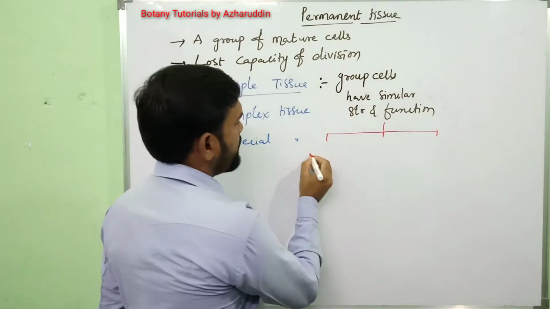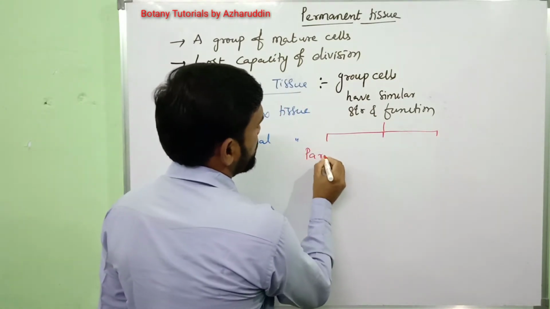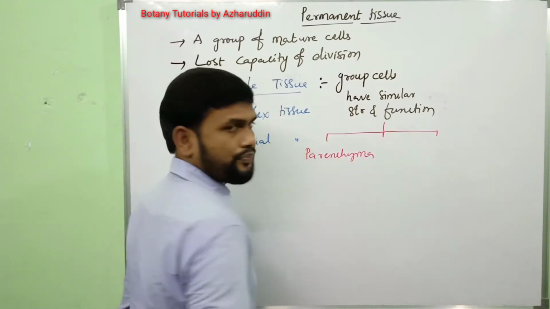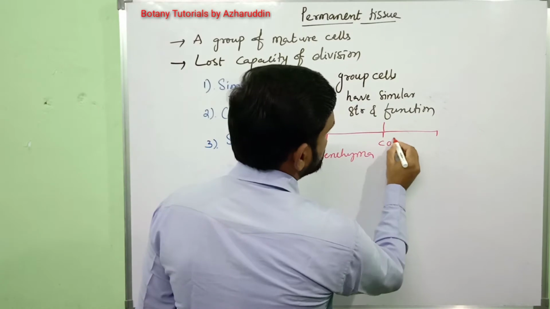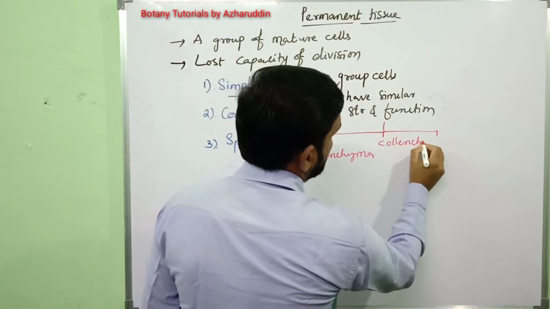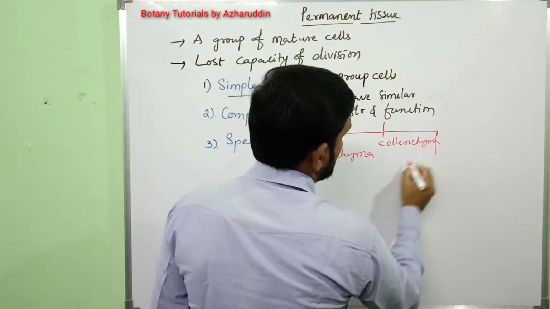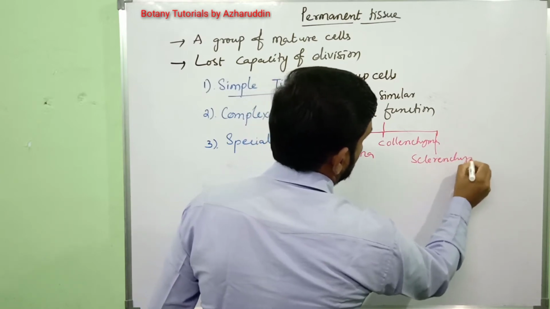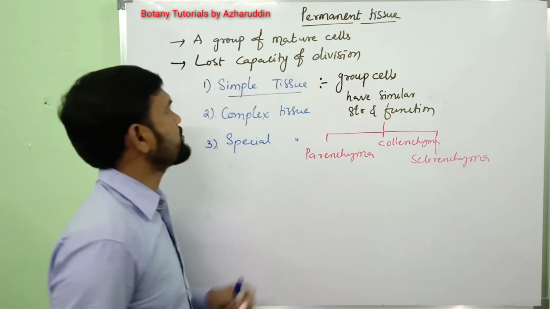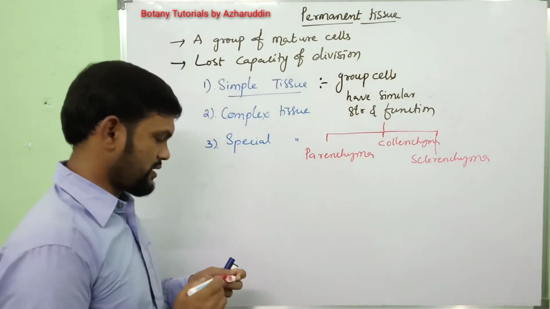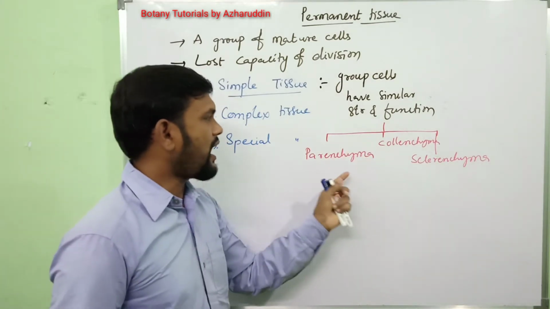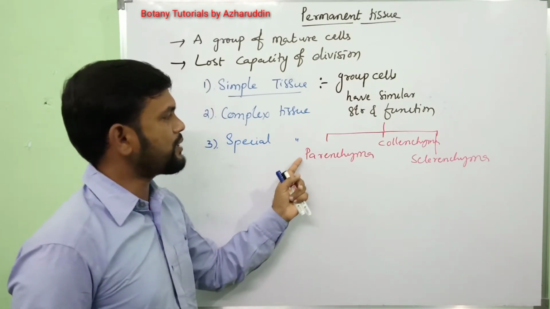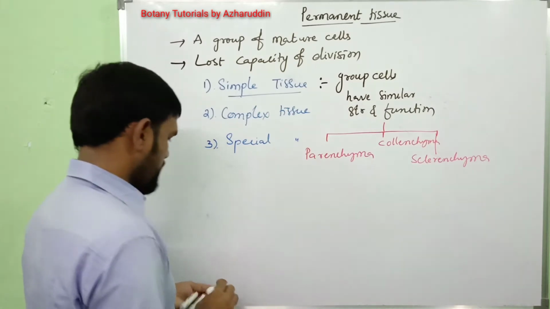Again, simple tissues are divided into mainly three types. They are: number one, parenchyma. First one is parenchyma, and second type is collenchyma, and third one is sclerenchyma. These three are the tissues which come under simple tissues. Out of these three, I will take up parenchyma today. Okay. Today I will explain about parenchyma.